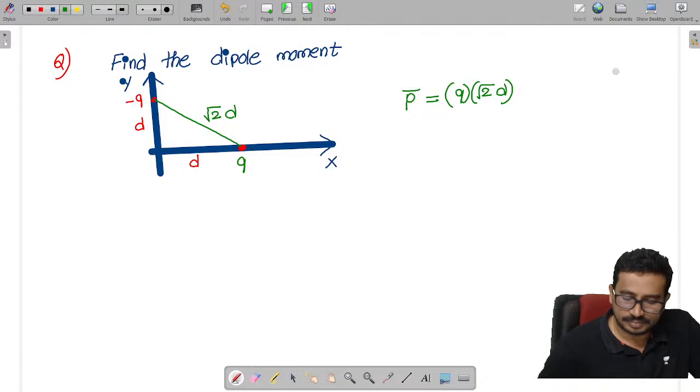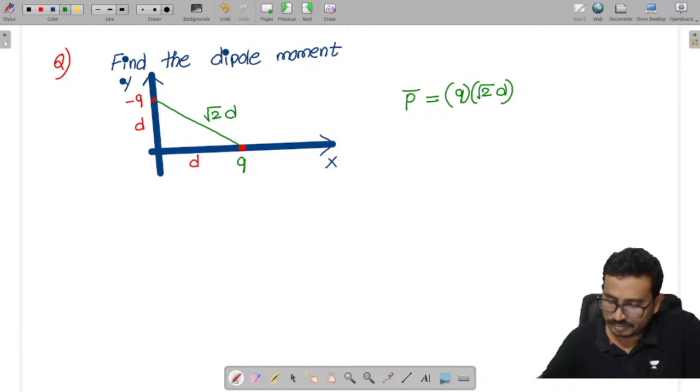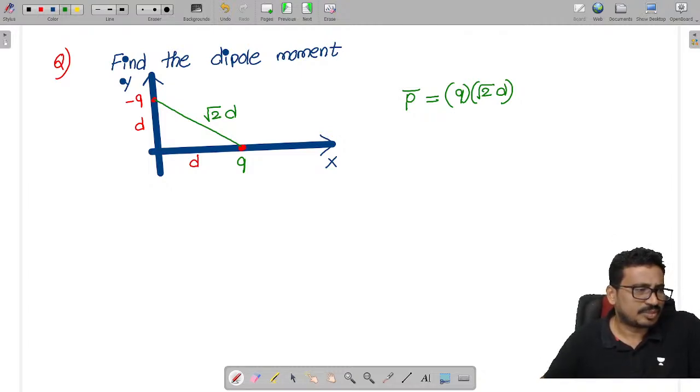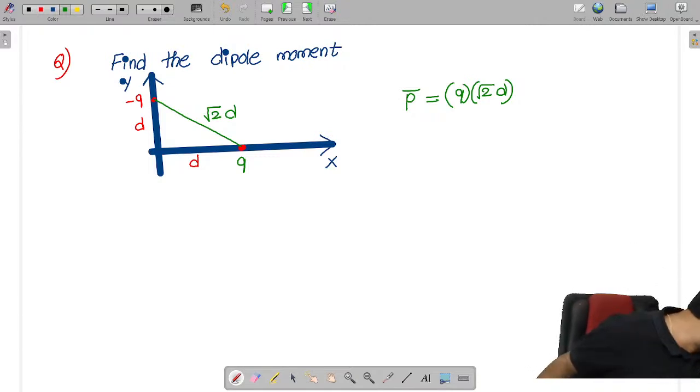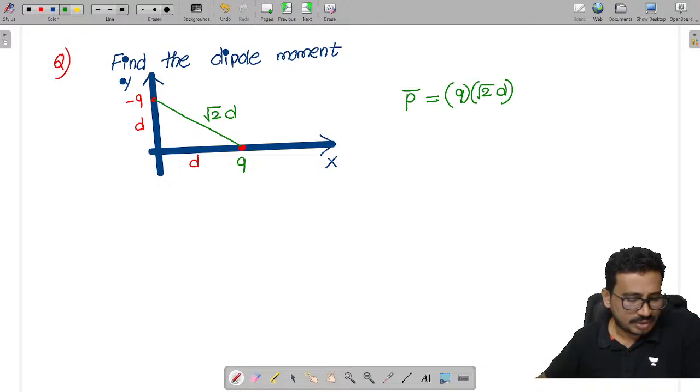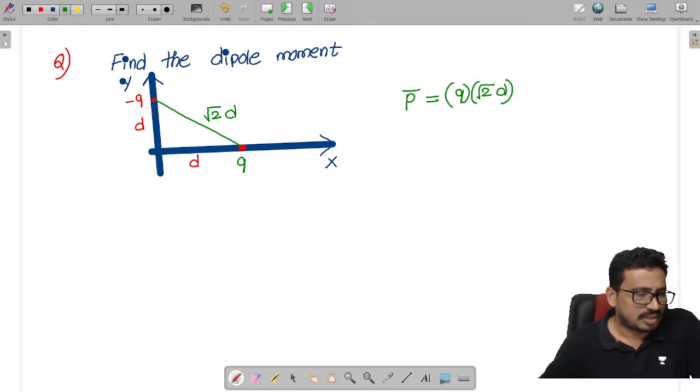Everybody? I think the letters are also not coming properly. Is it clear? If you have any problem, tell me, then we'll see. Is there any difficulty?